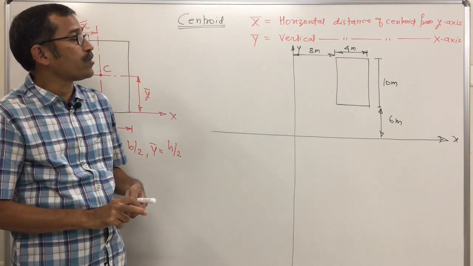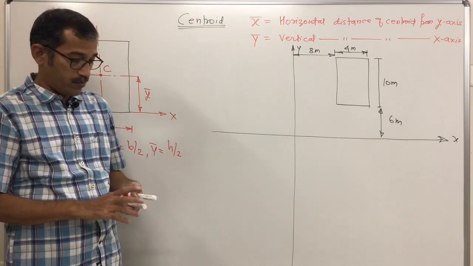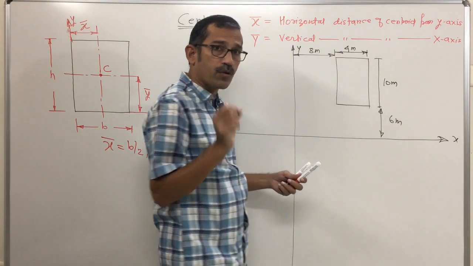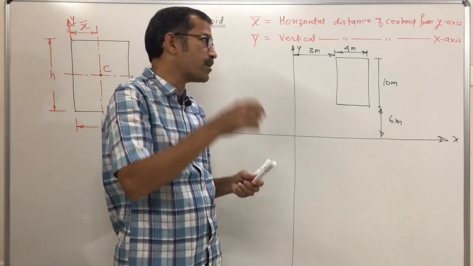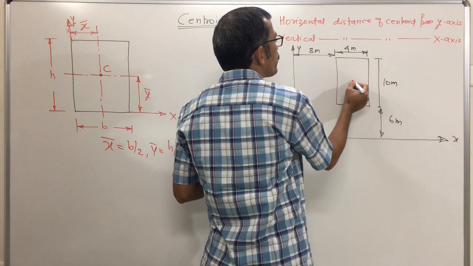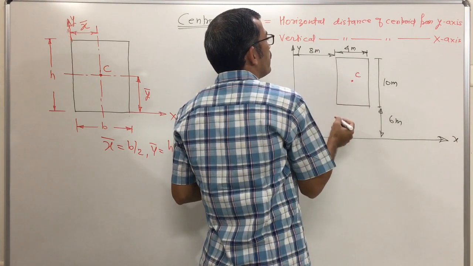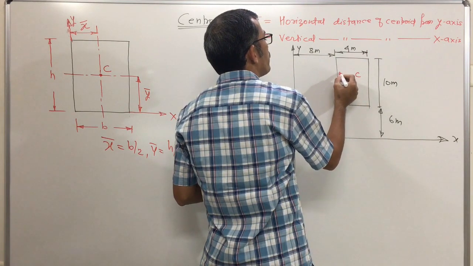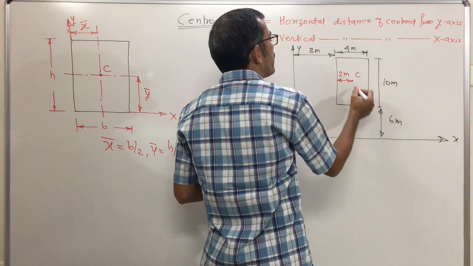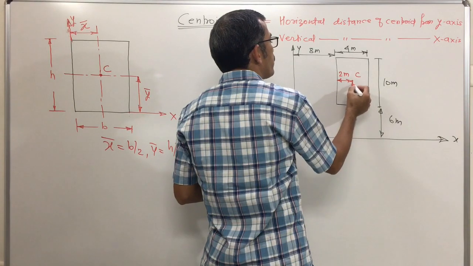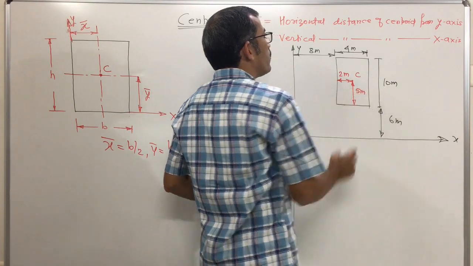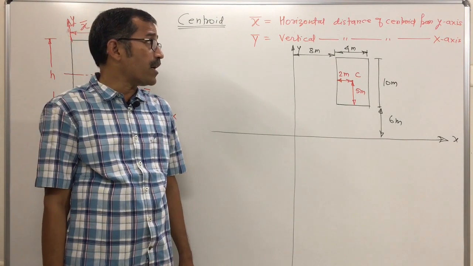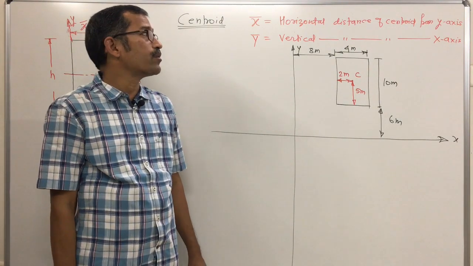Now, to find x bar and y bar, first represent the position of the centroid. For a rectangular lamina, the centroid is located at the geometric center. The base is 4 meter, so this distance is 2 meter, and the height is 10 meter, so this distance is 5 meter. But your x bar is not 2 meter and y bar is not 5 meter, because x bar is not b by 2.